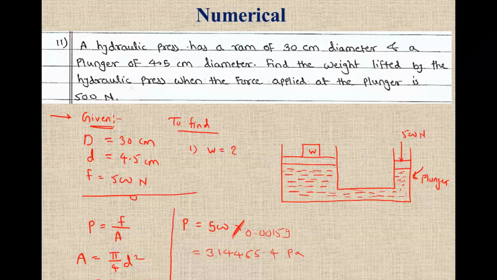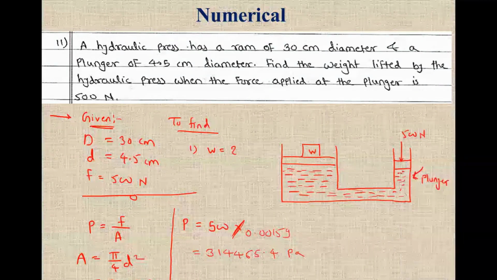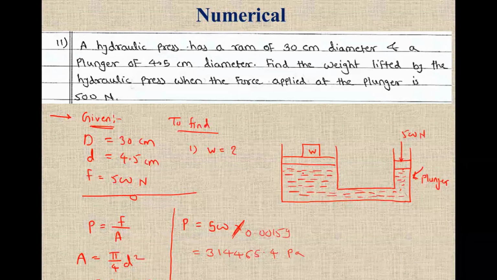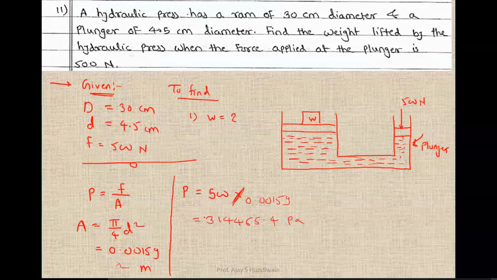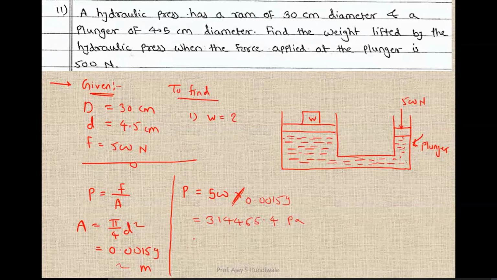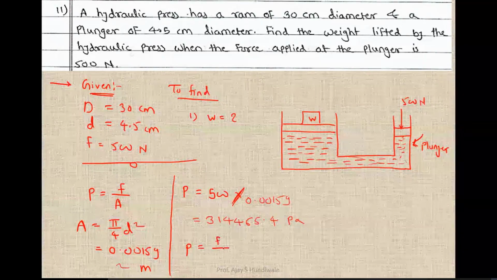Now from Pascal's law, I can say that the pressure here is the same pressure here. So this pressure intensity is the same here also. So this pressure is equal to again force upon area.